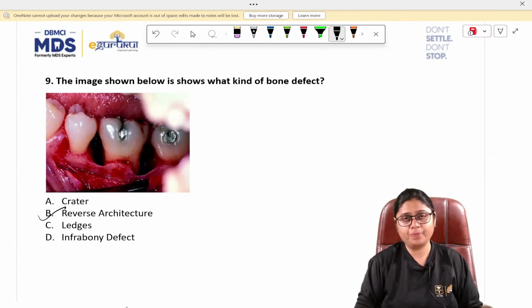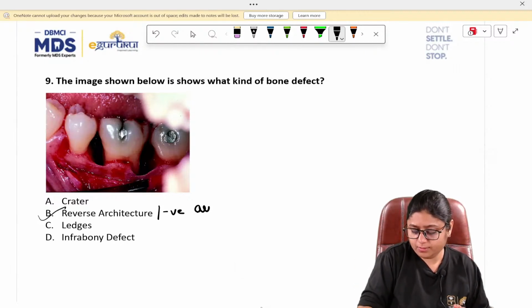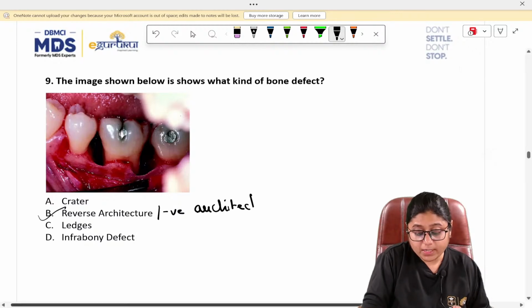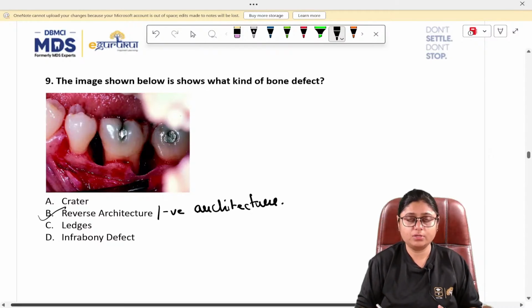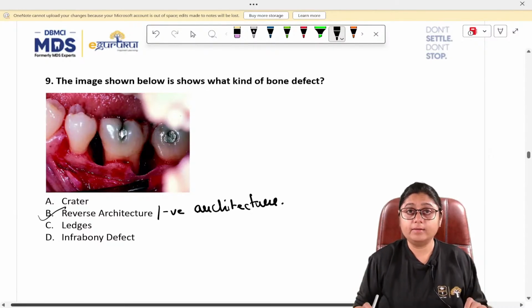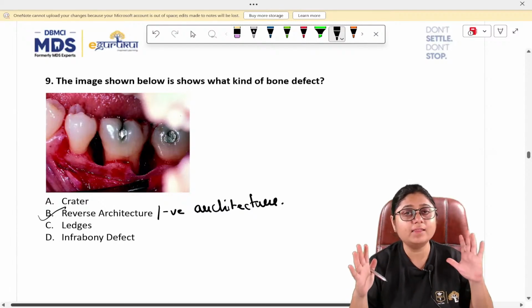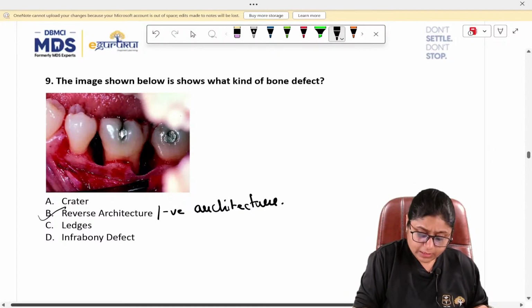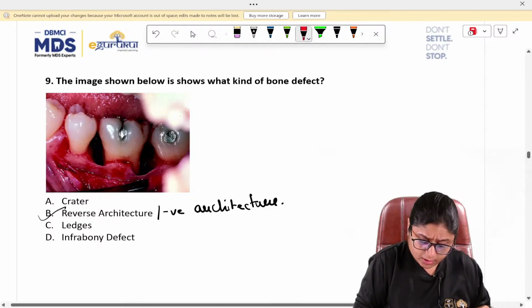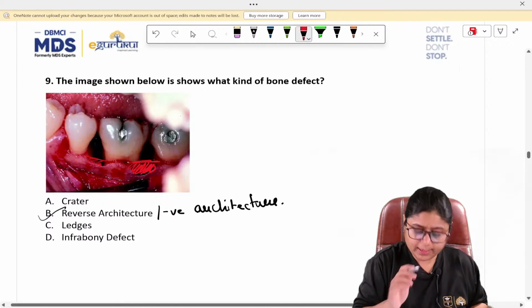Reverse architecture or negative architecture. These two are the same thing. Now, many of you get confused between crater and negative architecture. So, just be clear that in crater, there is interproximal bone loss. The facial and the lingual plates remain intact. They are not lost. Whenever there is a crater, you will see that here there is a bone, here there is a bone, and in between, there will be a bone loss.